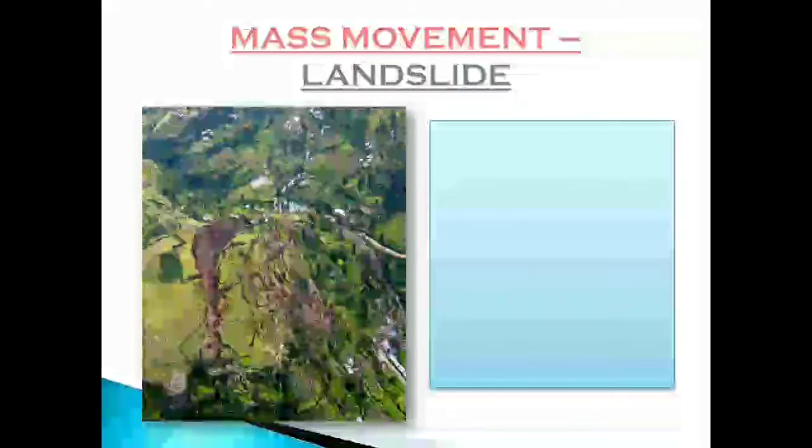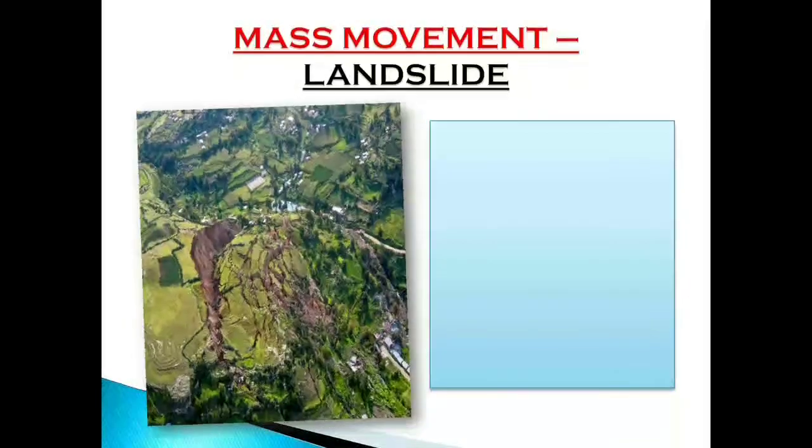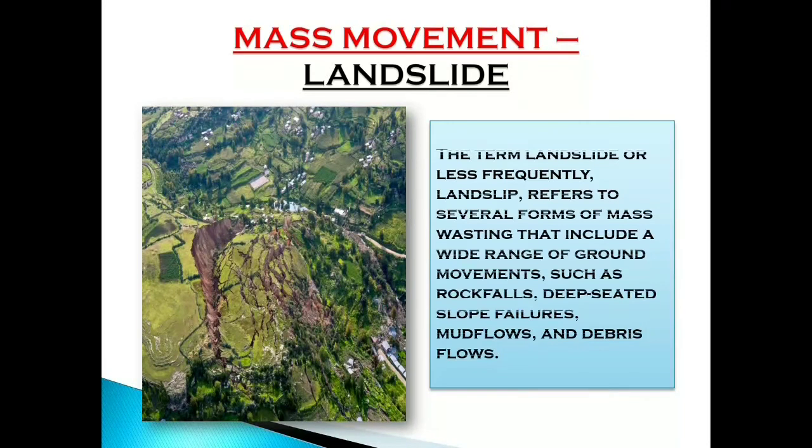Mass movement landslide. You can see a picture of landslide. The term landslide, or less frequently landslip, refers to several forms of mass wasting that include a wide range of ground movements such as rock falls, deep-seated slope failures, mud flows and debris flows.